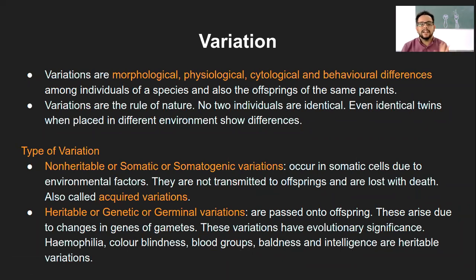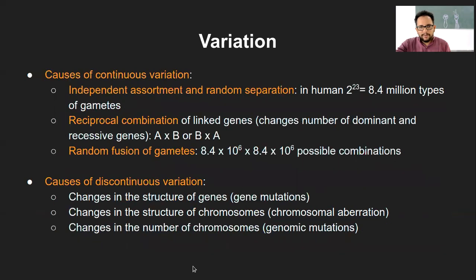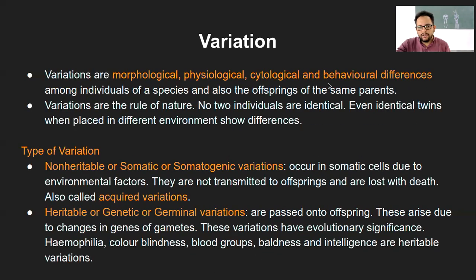That is what is heritable or genetic variation. So these are the two types. Any question here so far? Anyone? Okay, so then we can move forward.